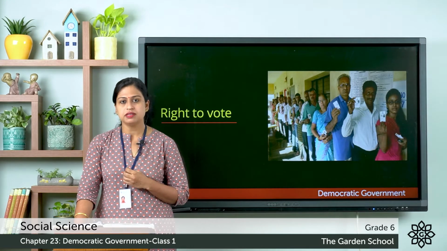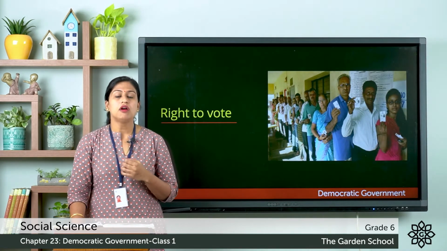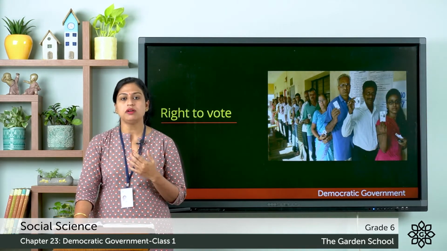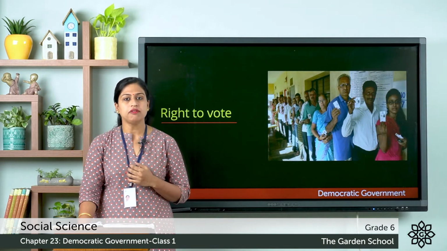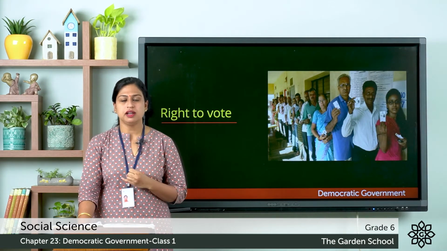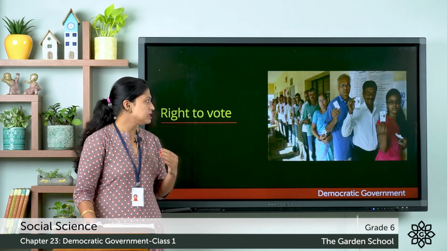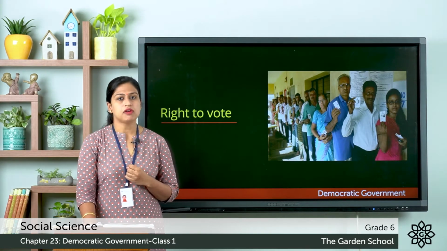And the third type is the by-election, and these elections are held only for 1 or 2 seats, either because of the death or resignation of a member. So, these are 3 types of elections, and they are general elections, midterm elections and by-elections. So, this was one of the elements of the democratic form of government.